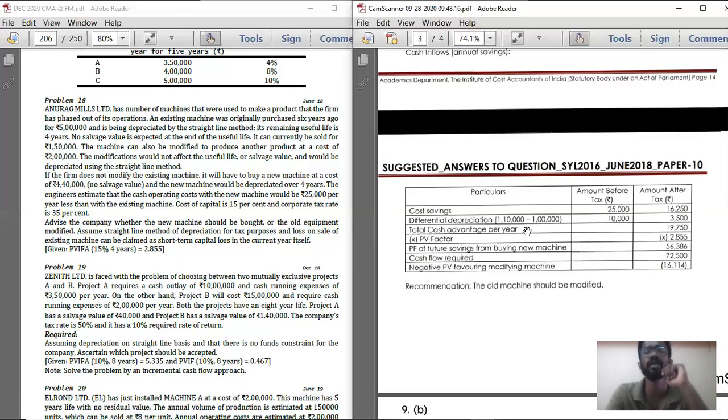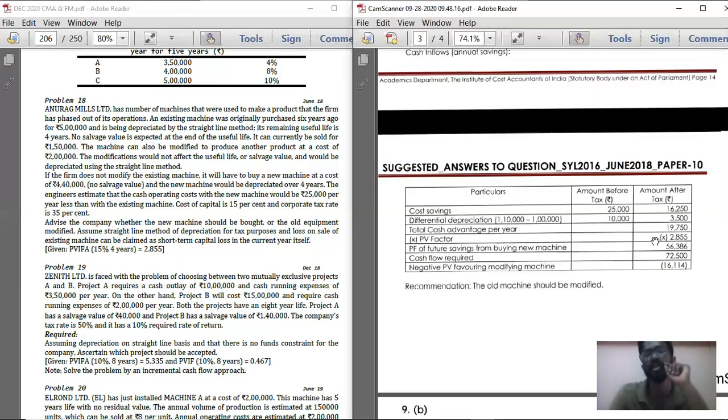So you know how we calculated this 1,10,000 and 1 lakh. 1,10,000 is nothing but 4,40,000 divided by 4. For the old machinery, 2 lakhs is the existing value plus 2 lakh for the modification, so 4 lakh is the total value of the modified machine, divided by 4, you get 1 lakh. So 1,10,000 minus 1 lakh, in the amount column record 10,000. Now total the amount column: 25,000 plus 10,000, you get 35,000.